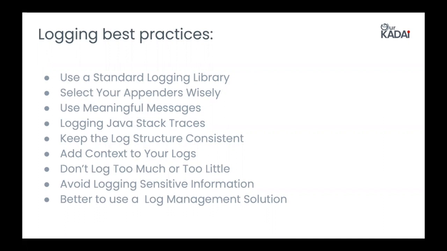So keep that in mind and go for the API that will give you flexibility to swap logging libraries in the future. Just like if you need to switch from log4j to logback or to log4j2, when we are using the SLF4J API, the only thing we need to do is change the dependency and not touch the code. So using a standard logging library is very important.